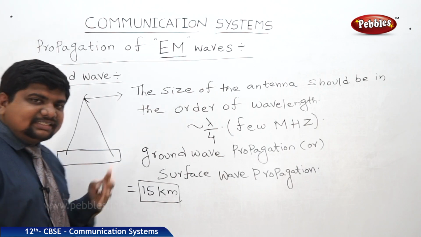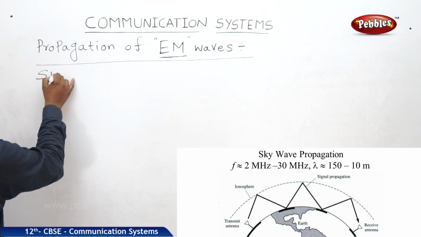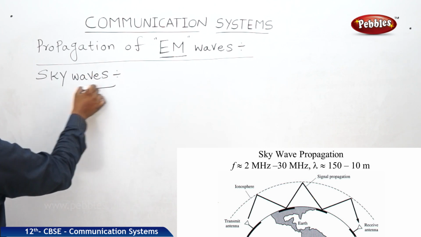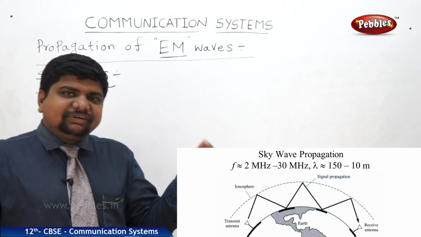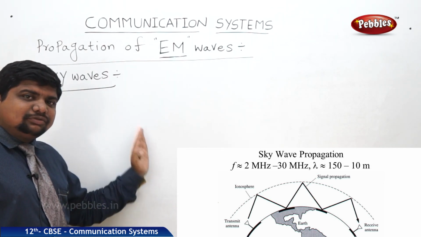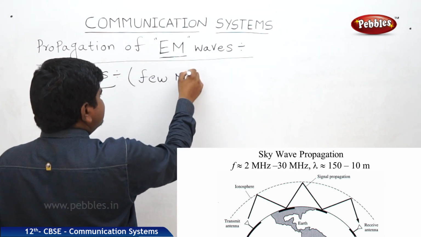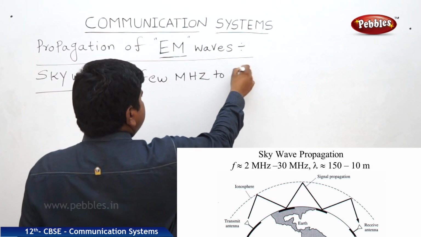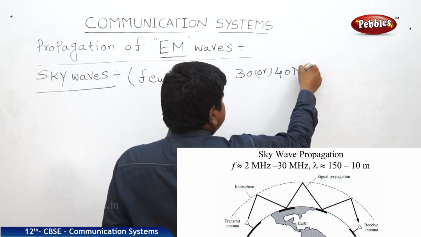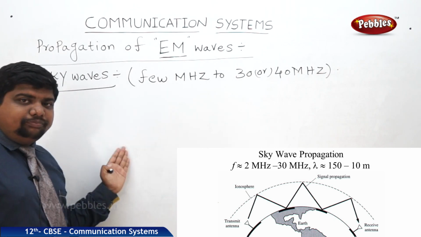Next we will see about the sky waves. In ground waves, a few megahertz frequency is possible. If the frequency is from a few megahertz to 30 or 40 megahertz, this long wave propagation along the ground is not possible.